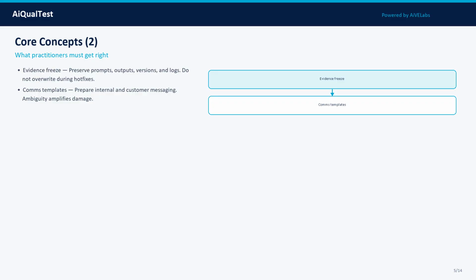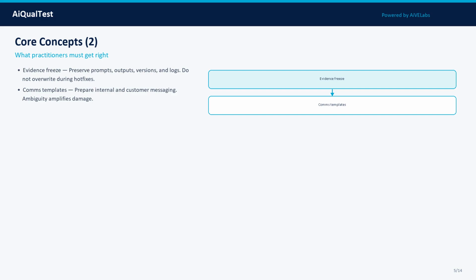Concept 3: Evidence Freeze. Preserve prompts, outputs, versions, and logs. Do not overwrite during hotfixes. In practice, treat this as a measurable property: define what good looks like, attach evidence, and track it across model, prompt, data, and tooling changes.